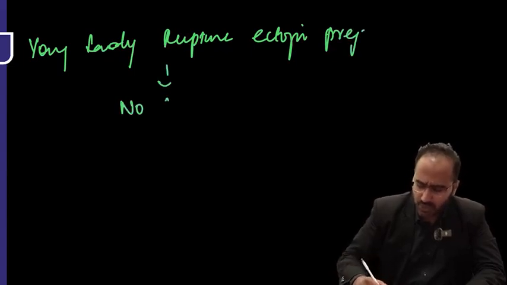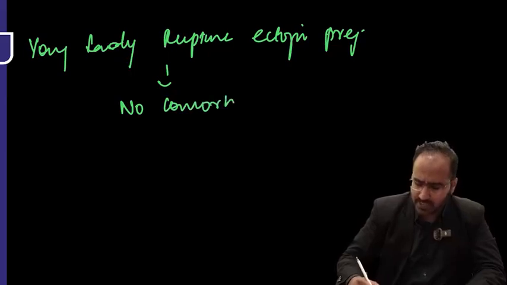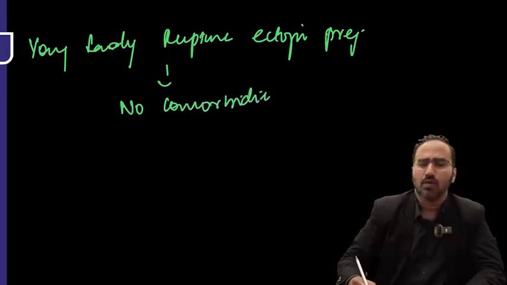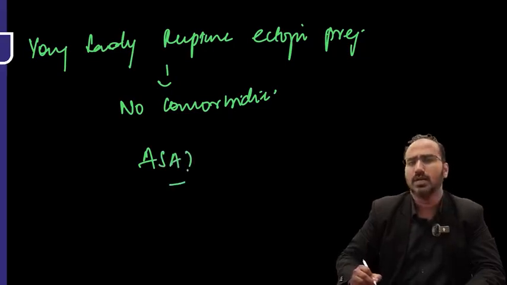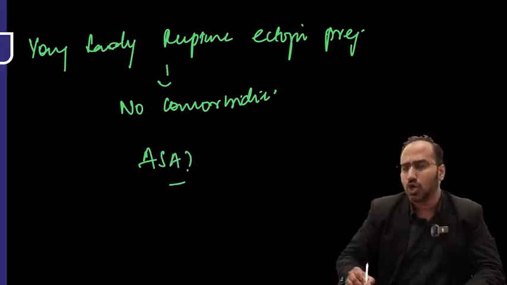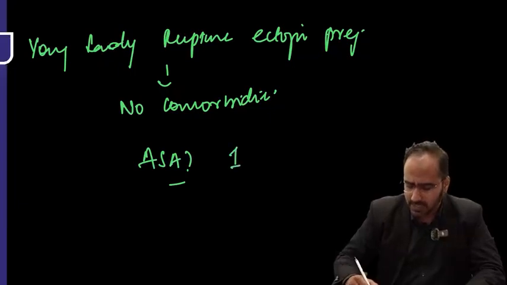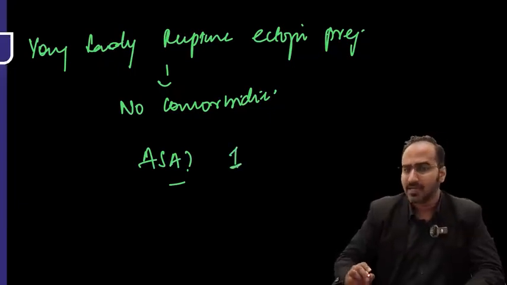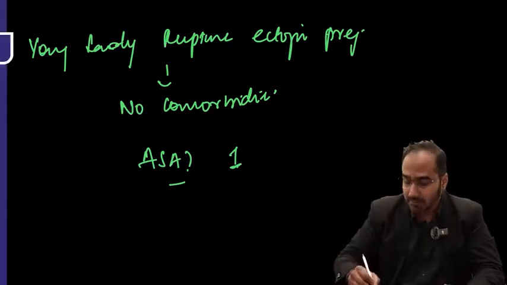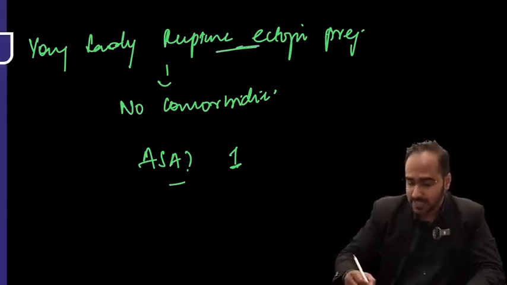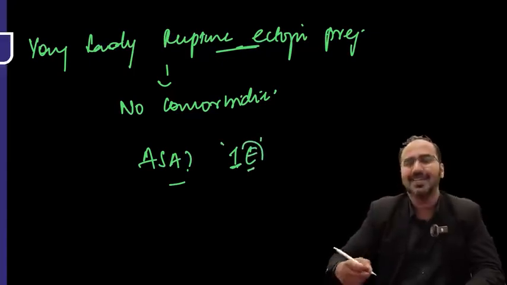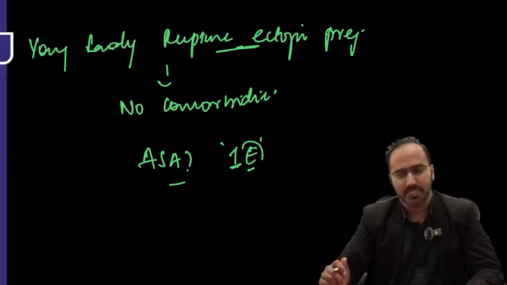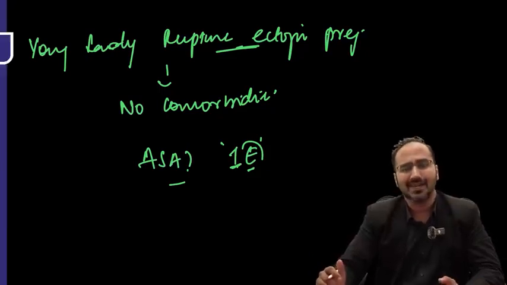She is having no comorbidities. Which ASA classification does she belong to? Patient is having no comorbidities, so she is class 1. ASA is given on the systemic illness. Ruptured ectopic is not a systemic illness. But ruptured ectopic is an emergency. So she belongs to 1E. Alphabet E is added depending upon the emergency. That was regarding the pre-anesthetic checkup.